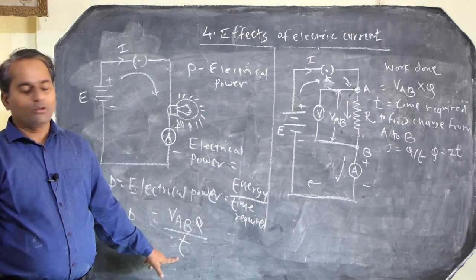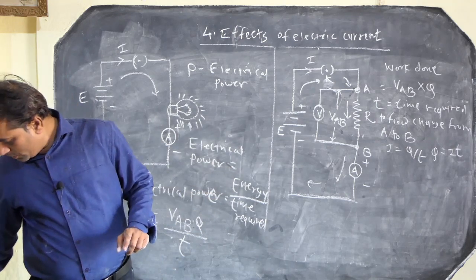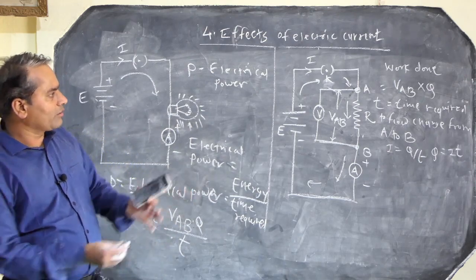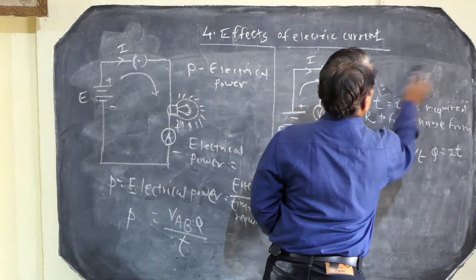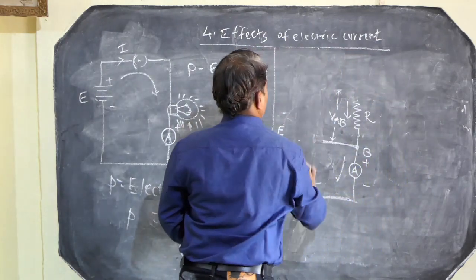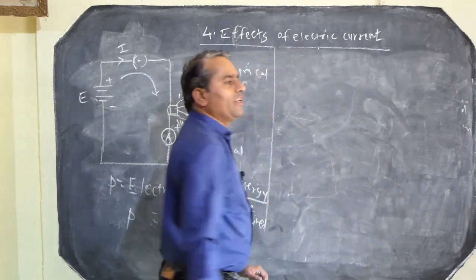We can transform this and generate the formula for the electrical power.